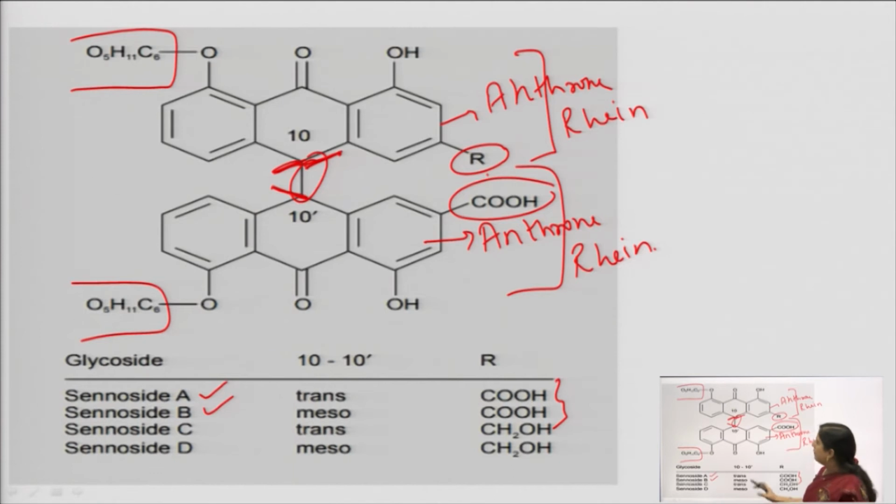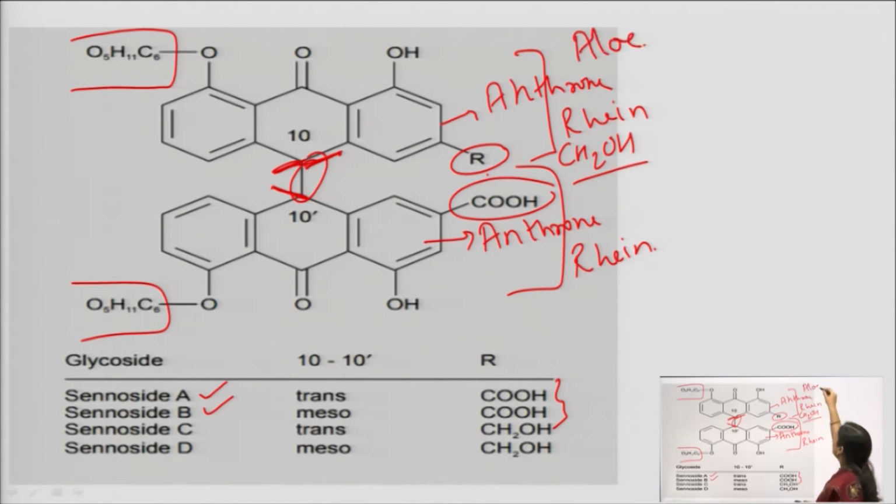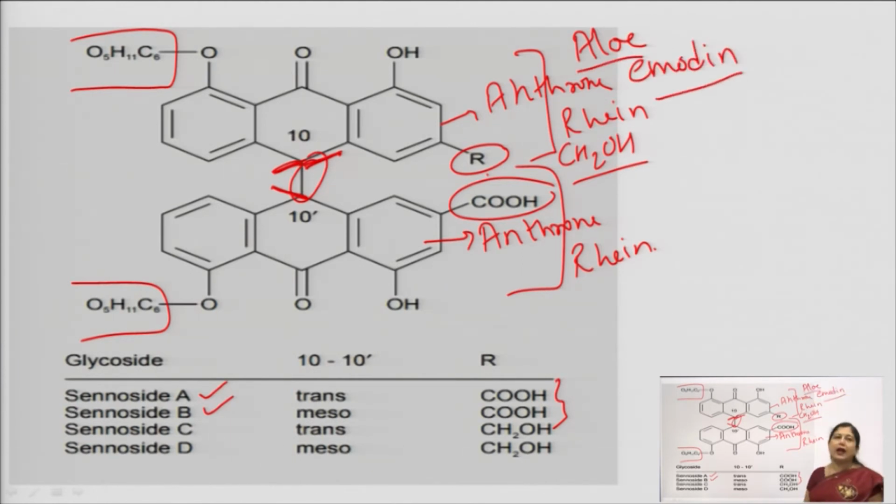Okay. And then we come to sennoside C and D. In sennoside C and D, what is happening is that this R is replaced by CH2OH. Now, when it becomes CH2OH, then we will call it aloe-emodin. Now, on one side we are having rhein, on the other side we are having aloe-emodin. So, the two are completely different structures.